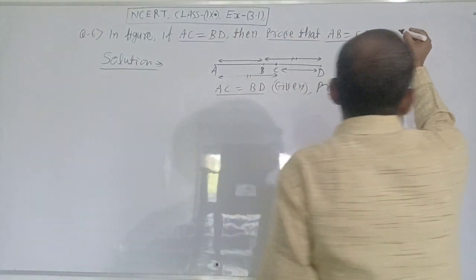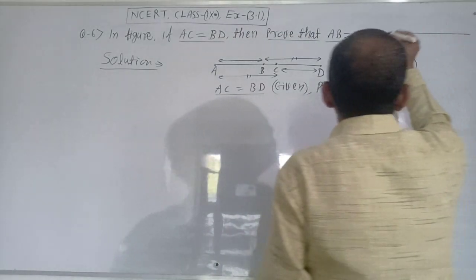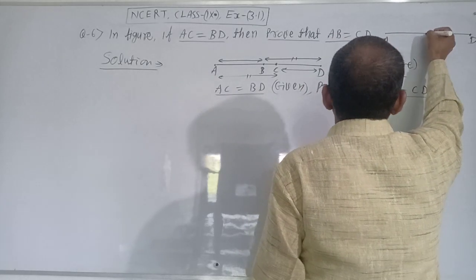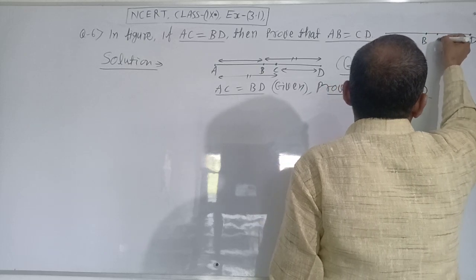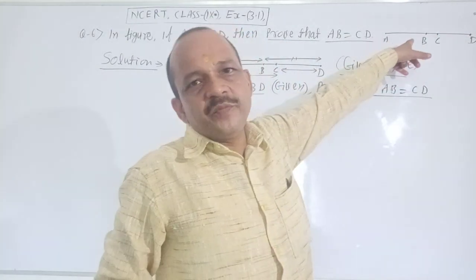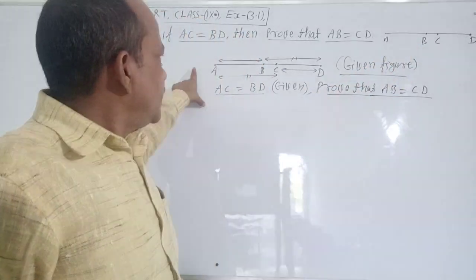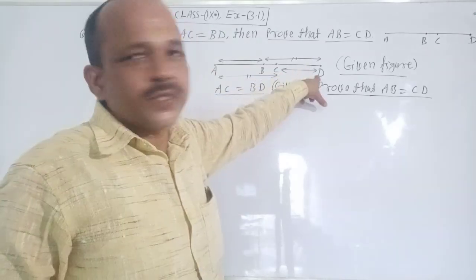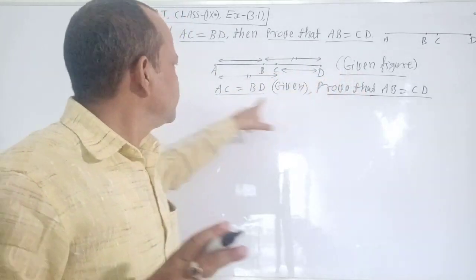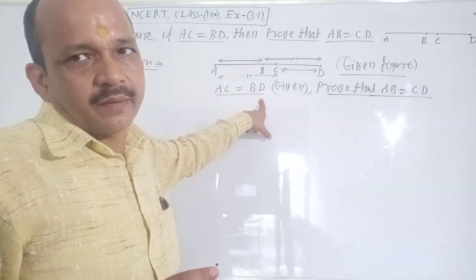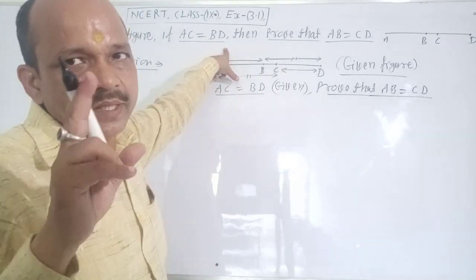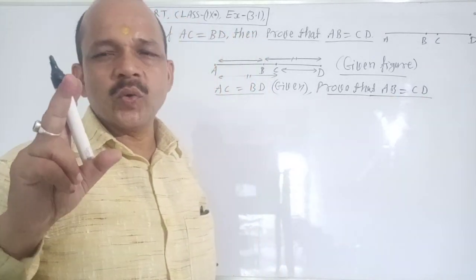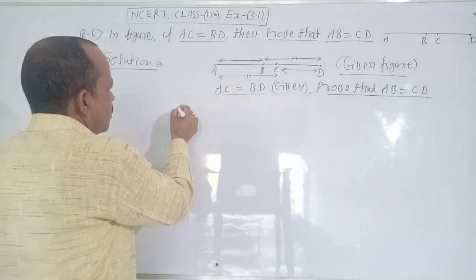Here the figure: A, D, here B and here C. It is the given figure. Clear? Here solution: AB, BC, CD is given. Clear? AC equal to BD, given. Prove that AB equal to CD. It is clear? No confusion about it? Very good.